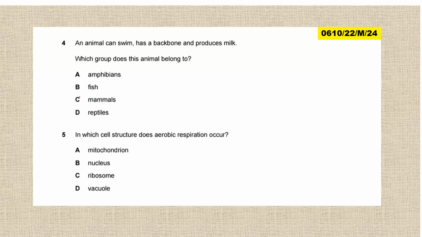In which cell structure does aerobic respiration take place? So it occurs in the mitochondria. Don't worry, this is the part that we are going to look at under cell organization.